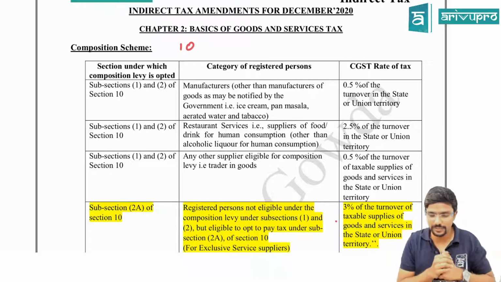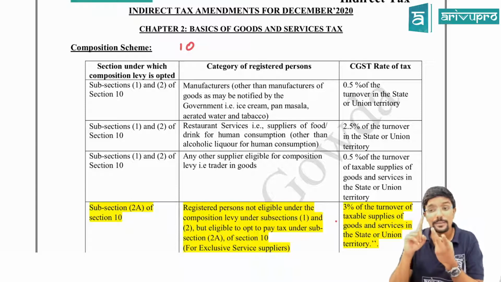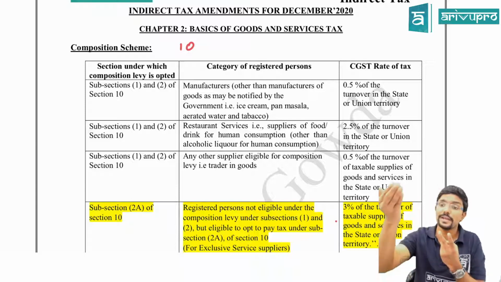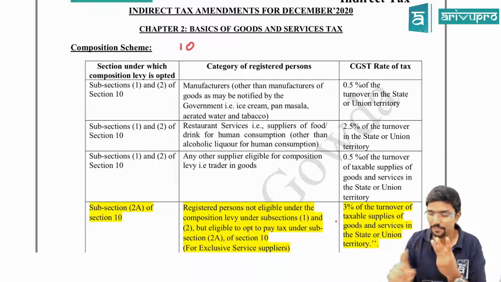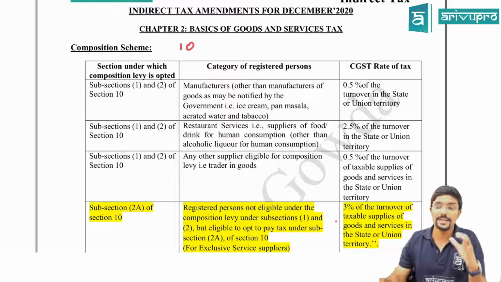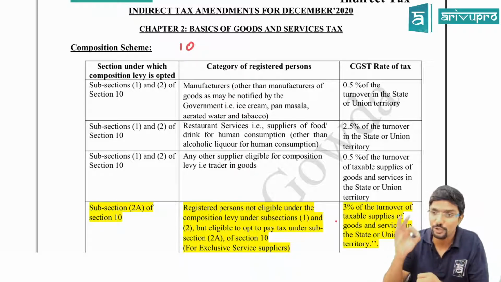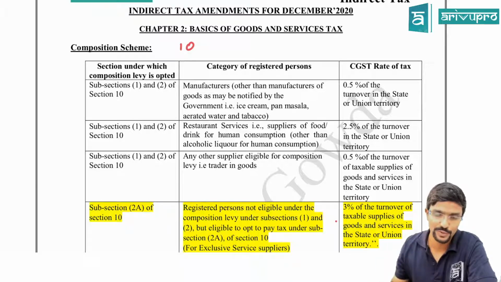Then you can collect tax from your customers, claim input tax credit on the tax paid on inward supply, and issue a tax invoice. But if you opt for section 10, you will pay tax at a lower rate, but from your own pocket. You cannot collect it from your customers.